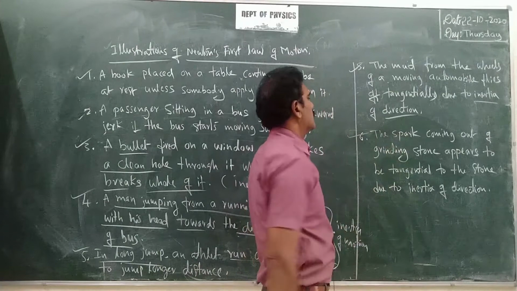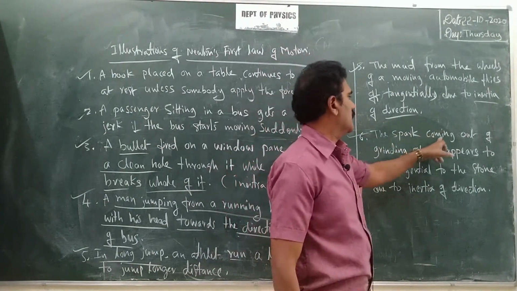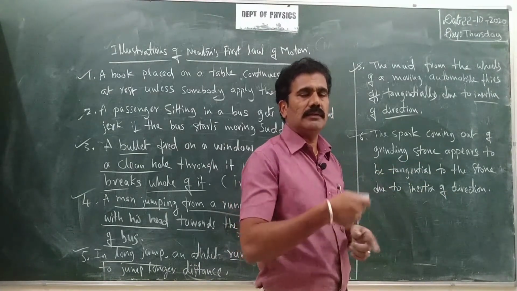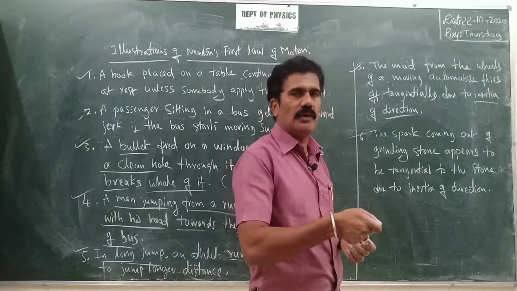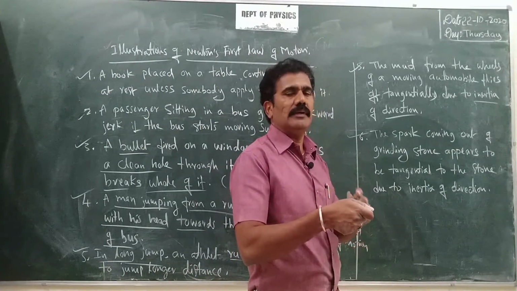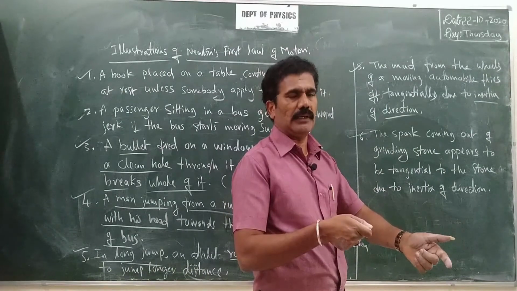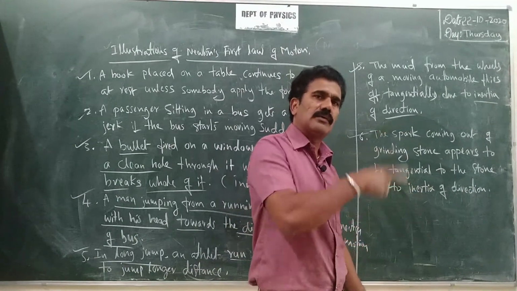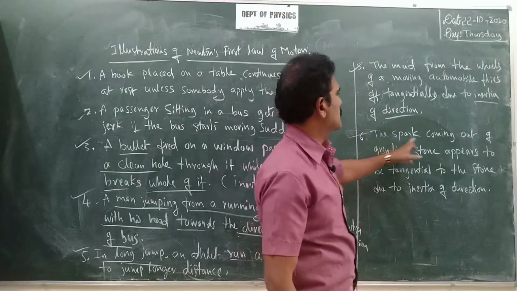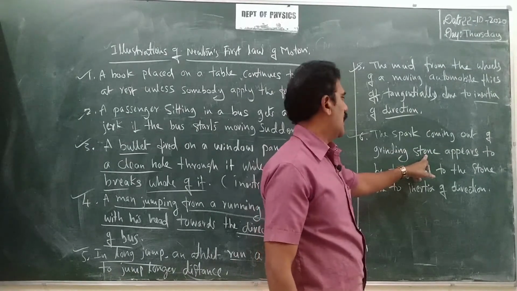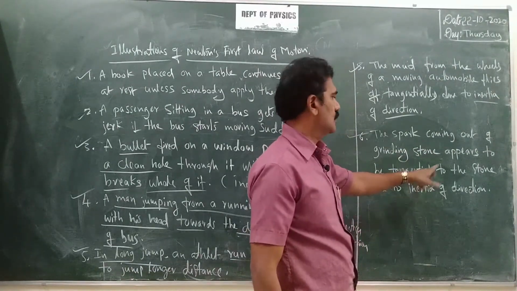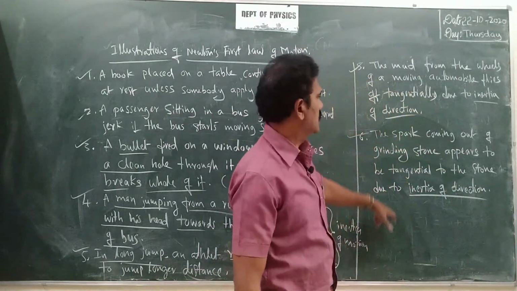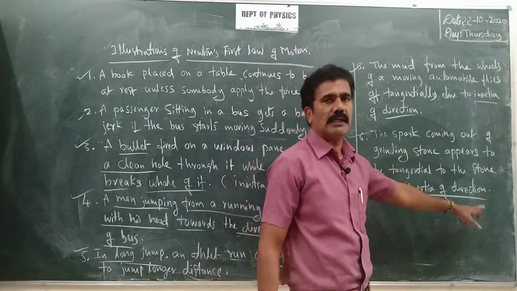Similarly, the sparks coming out of the grinding stone. You know that the stone is rotating continuously. If you hold any metal or knife against it, what happens? It produces some kind of sparks. How are the sparks moving? Tangentially. They try to move tangentially, and you can see the curves formed by the sparks also. So the sparks coming out of the grinding stone appear to be tangential to the stone. That is also due to inertia of direction again. So these two examples are due to the inertia of direction.